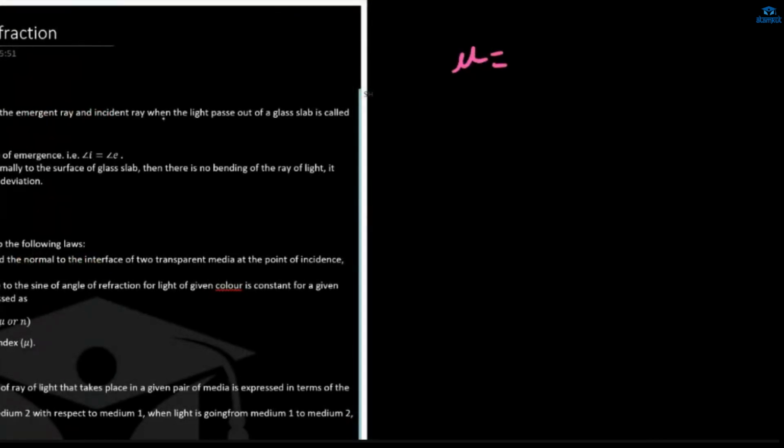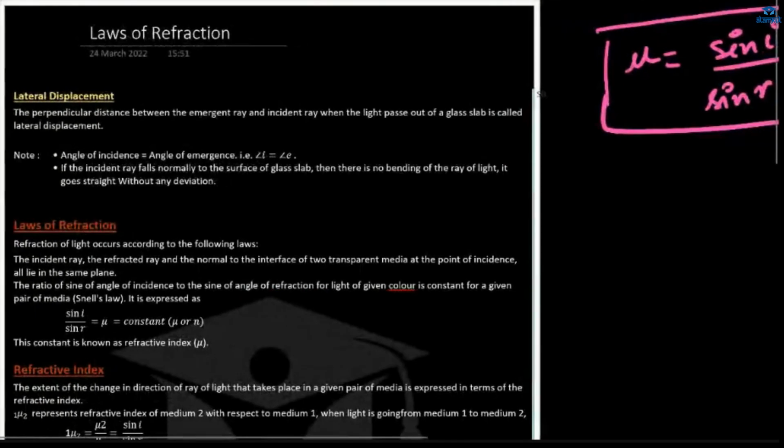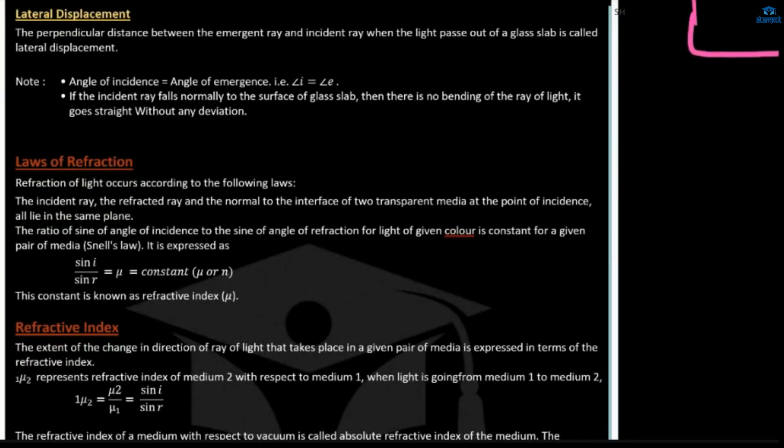Means the refractive index is nothing but the ratio of the sine of the angle of incidence to the sine of the angle of refraction. That constant is known as refractive index,